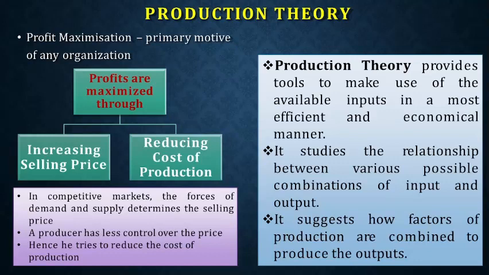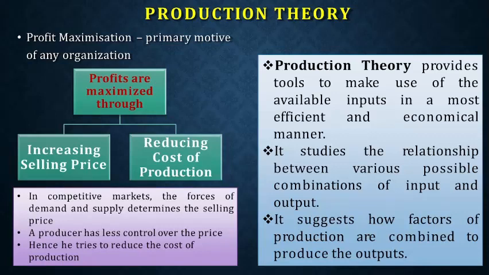First one will be satisfying the wants of persons. Without doing that, you cannot survive. If the people's wants are not satisfied, the next day they won't buy your product. And the second objective will be to maximize the profit.